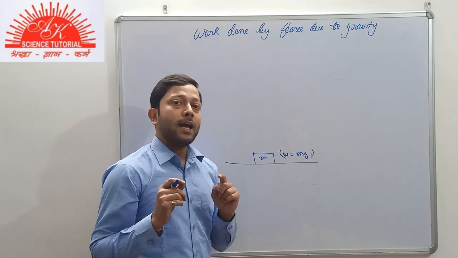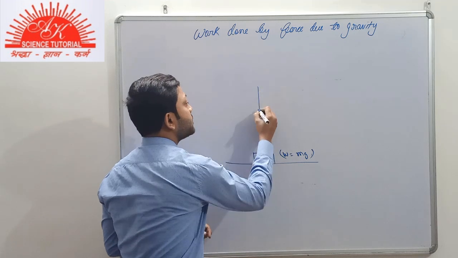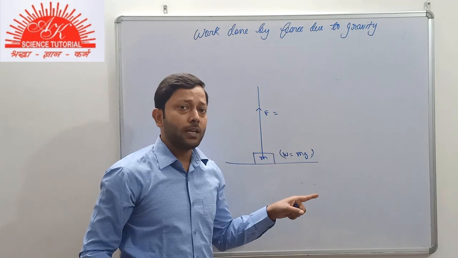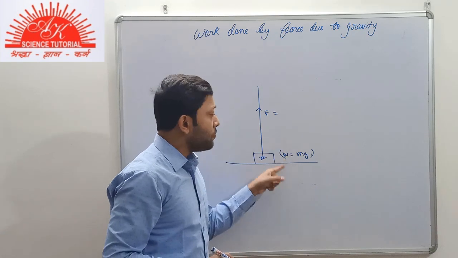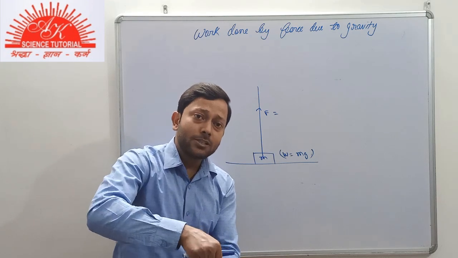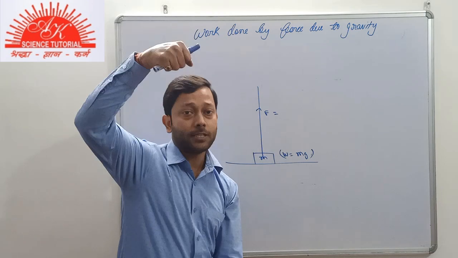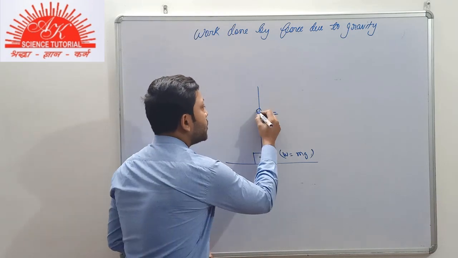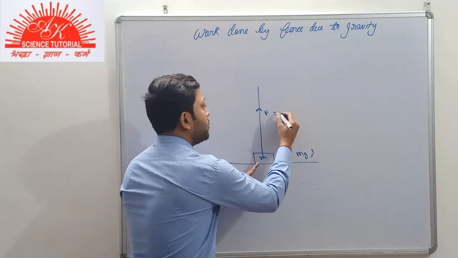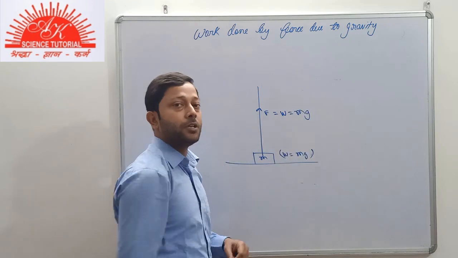Now, if I have to lift it up, then I have to apply a force that is at least equal to the weight of the body. Like I told you earlier, if the weight of the body was 10 Newton, then I have to apply at least a force of 10 Newton in upward direction to lift it up. So the force applied by me on the body should be equal to the weight of the body, that is m into g.